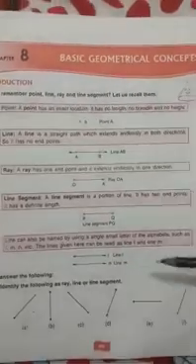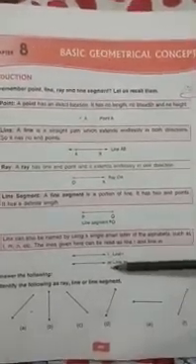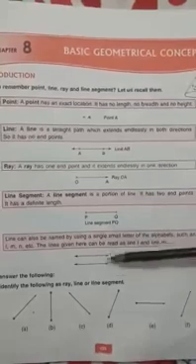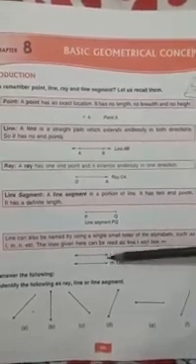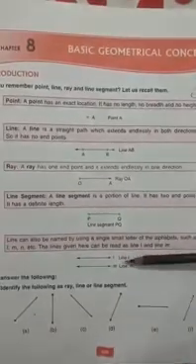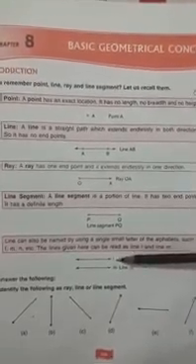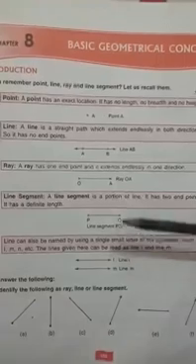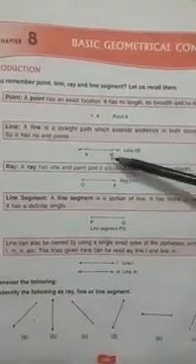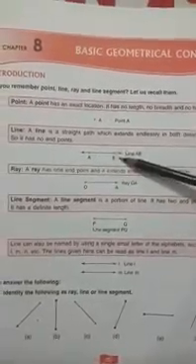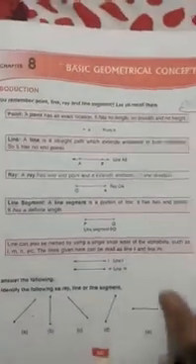Now we can represent line in two ways. Line which can be extended endlessly in both the directions can be named in two ways. First is we can use a small letter, or we can use two capital letters. Now let us have a look at some more questions.